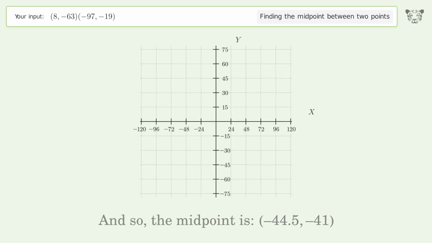And so, the midpoint is negative 44.5, negative 41.